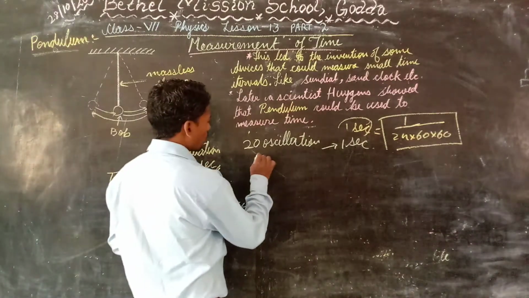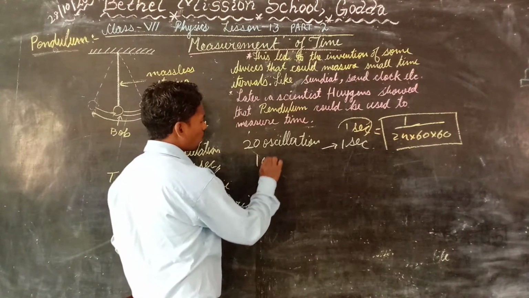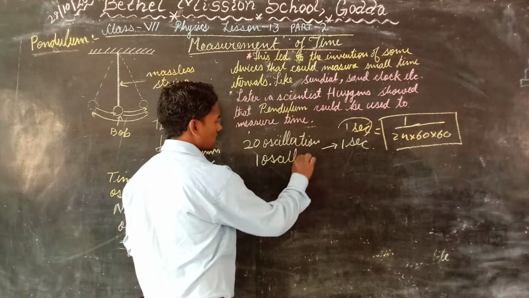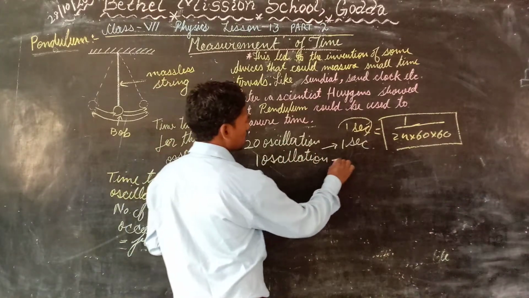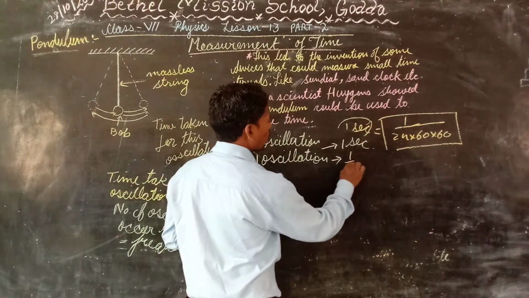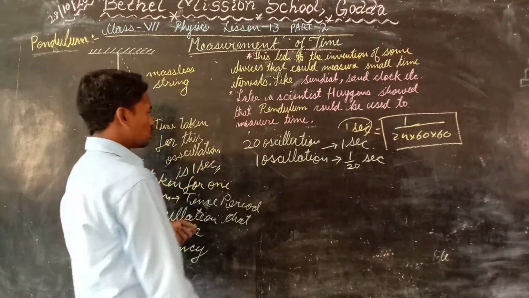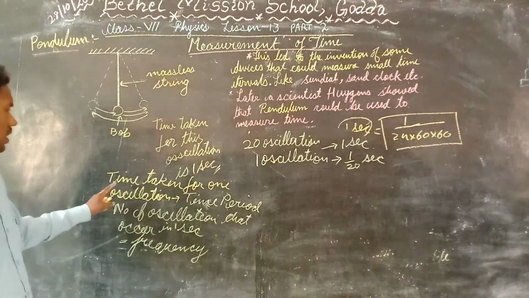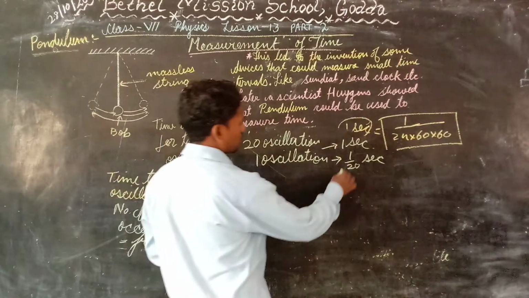Now, what will be the time taken for one oscillation? It will be 1 by 20 seconds. As we know, the time taken for one oscillation is the time period.